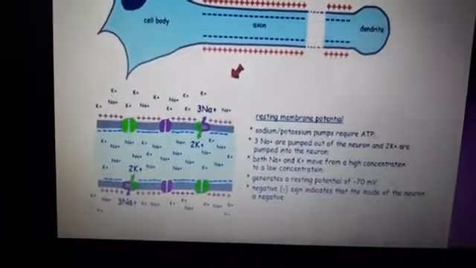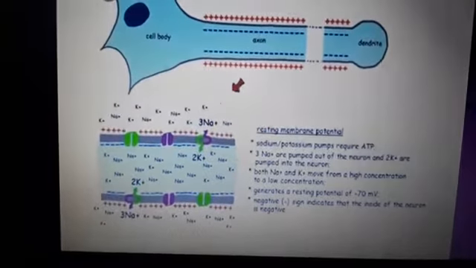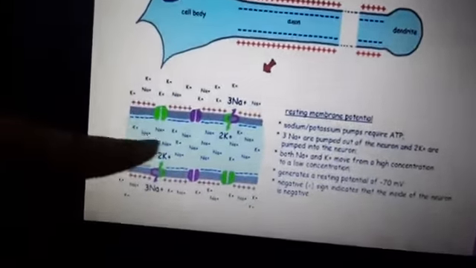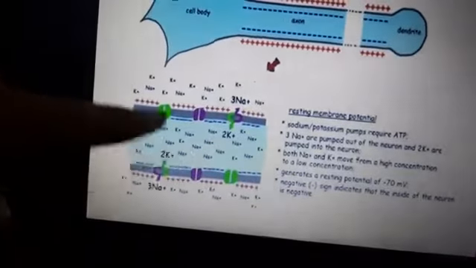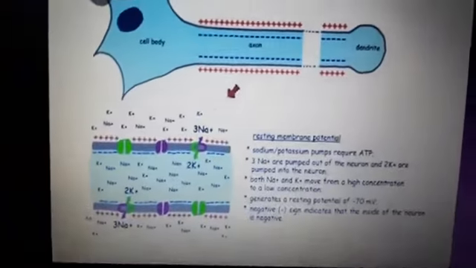Both sodium and potassium move from a high concentration to a lower concentration, generating a resting potential of minus 70 millivolts. Basically you can see the sodium ions and potassium ions, and influx are also seen.